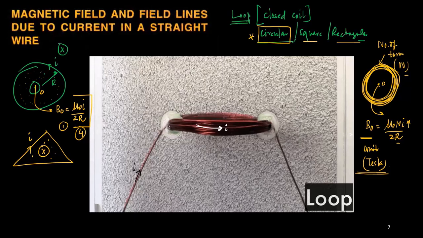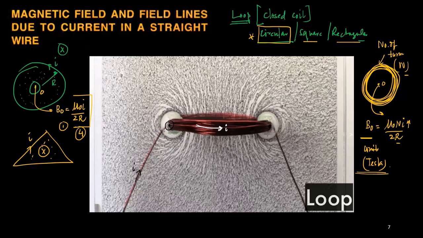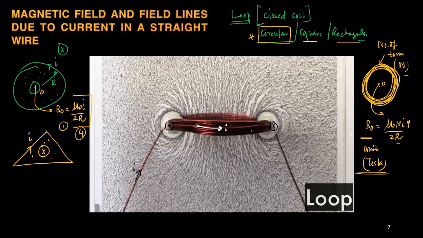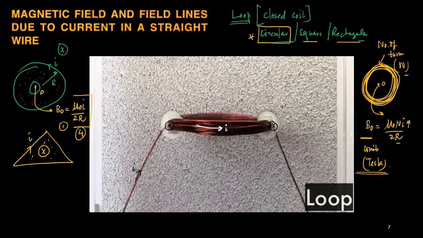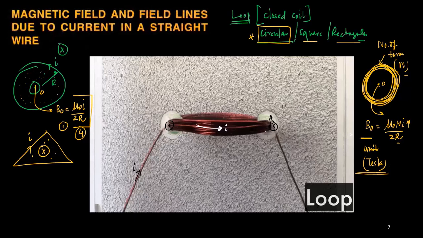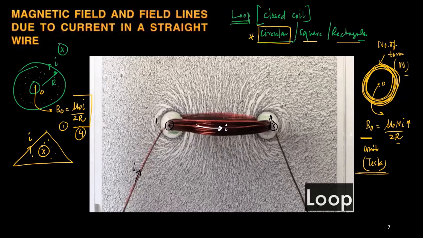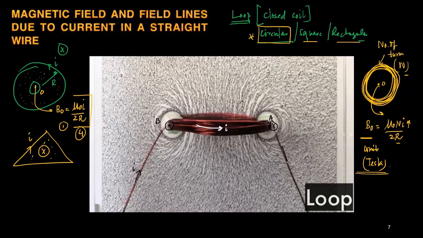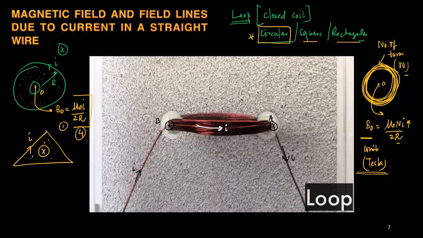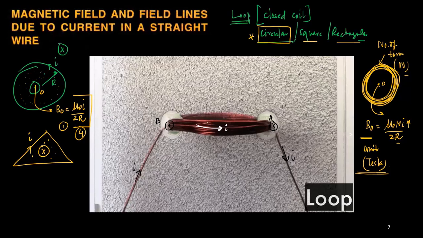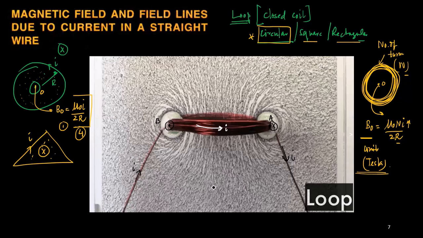So here I can say a dot symbol with a circle, and here there is a cross symbol with a cross and circle. Because from point A, the current is entering inside the plane of paper, and from point B, the current is leaving out of the plane. And then finally current is leaving the circuit. Now the circuit is complete. Understood? Now we place this coil on a plane of paper.